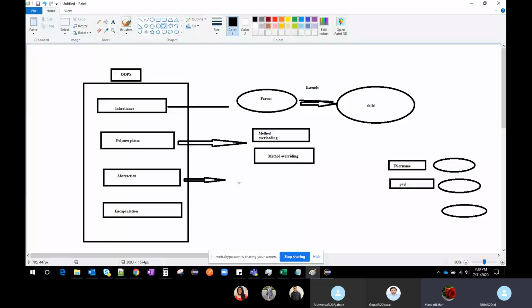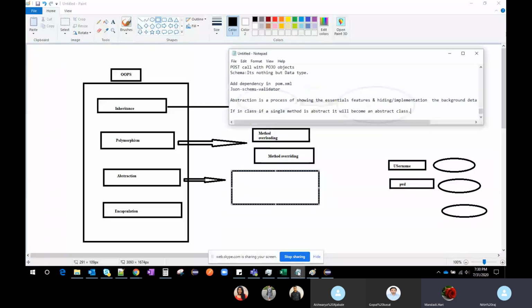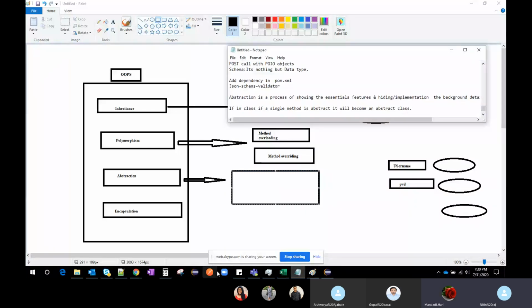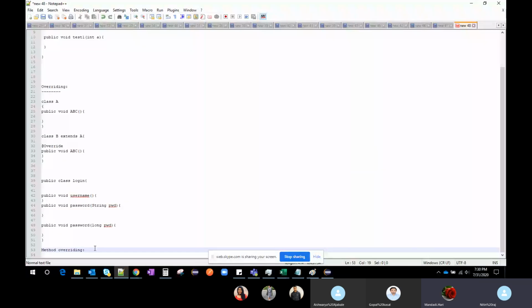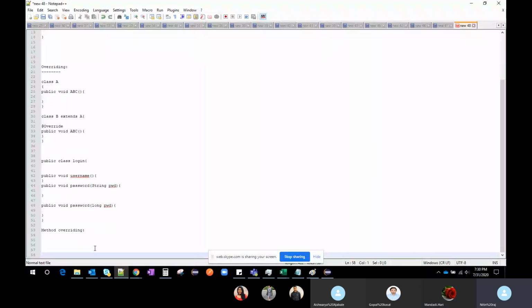So abstraction comes into the picture. Suppose you don't know the functionality, or you don't have an exact requirement. In that case, we can go for abstraction. Suppose if you go to the... wait, I will show you abstraction.